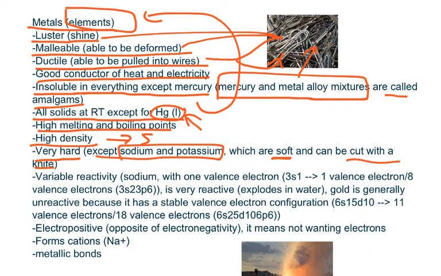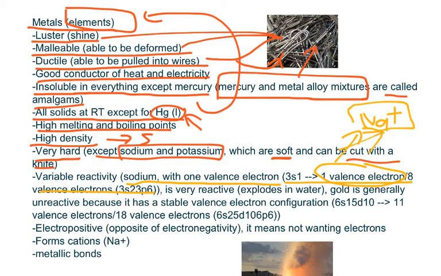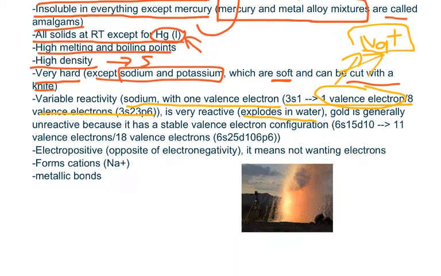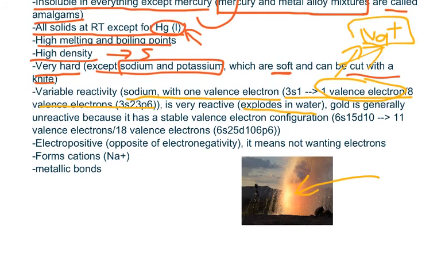Now, metals have variable reactivities. For example, sodium has 1 valence electron, and it has 1 out of the 8 valence electrons that it is supposed to have. Because of this, sodium very easily is able to lose this electron and become Na+. It wants to do this really badly because sodium is a very reactive substance that wants to become stable. So to showcase its reactivity, it actually explodes when it touches water. When you put sodium in water, this happens, and depending on how much sodium you put, the explosion can be small or it could be big.